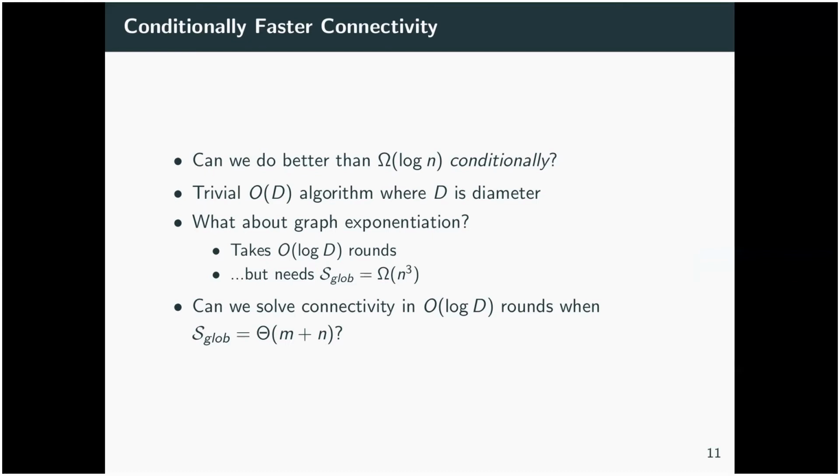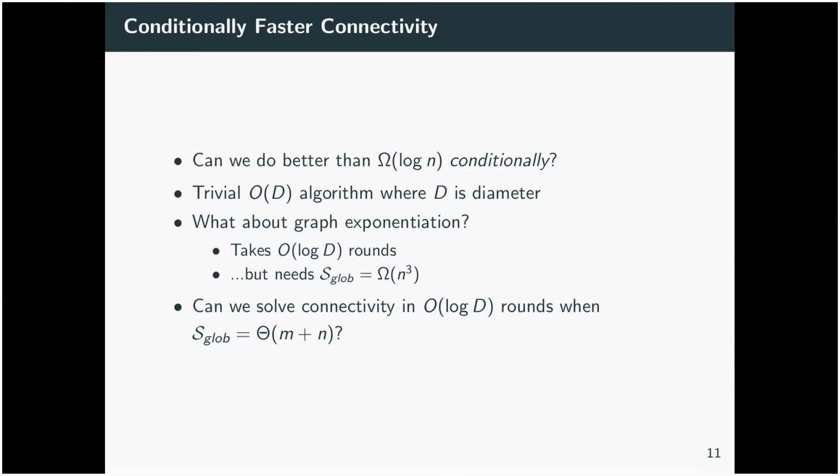Well, okay, imagine we were to continually square the adjacency matrix of our graph. So we connect every vertex to its 2-hop neighborhood, and we repeatedly do this. This would also connect every vertex to all other vertices in its connected component. And it would do so in log diameter rounds, but we need a lot of global space to do it. We might not need big omega of n cubed, as I've written here. Actually, we may be able to do something faster with fast matrix multiplication, but we'd still need big omega of n squared, certainly.